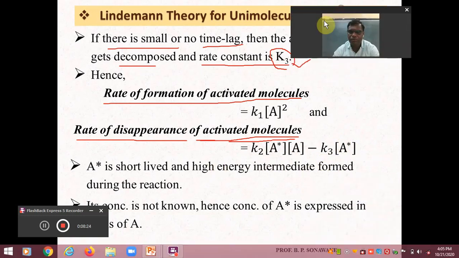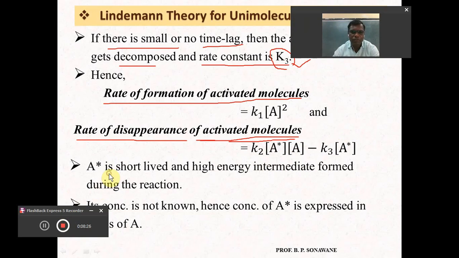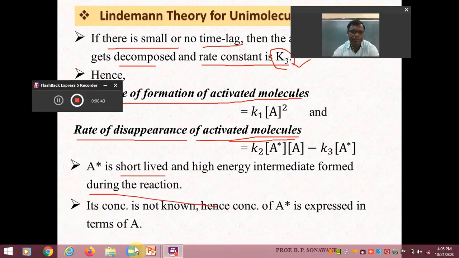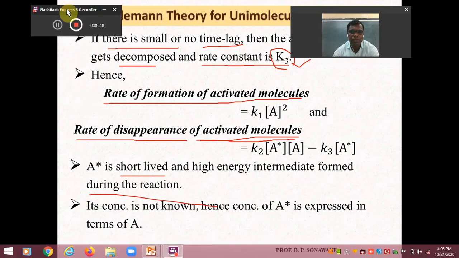So this activated molecule A star is found to be very short lived. It is a high energy intermediate formed during the reaction, and that's why it has a short life. It is very important to know the concentration of this activated molecule, because this concentration will decide the rate of reaction.